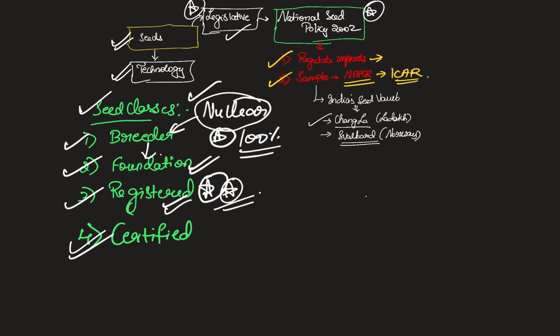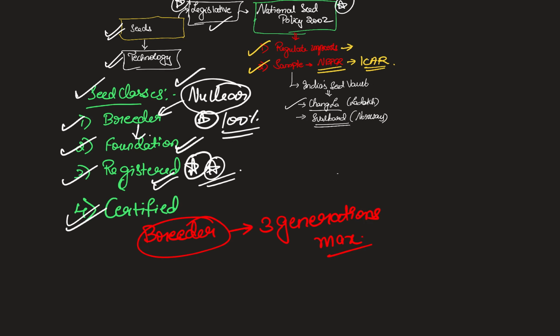After this, you get certified seeds. In order to ensure that seed creators are benefited monetarily, it is usually done in such a way that after the breeder seed generation, a maximum of 3 generations is only allowed. After that, it is not allowed. Again, we have to buy the breeder seeds and then go through the entire cycle.